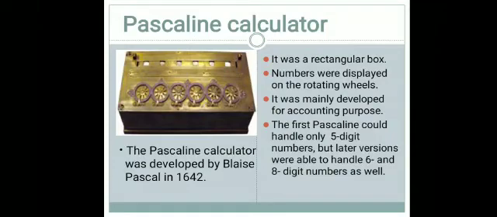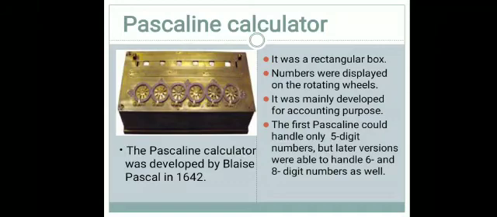The Pascaline calculator was developed by Blaise Pascal in the year 1642. It was a rectangular box. See, numbers were displayed on rotating wheels. The rotating wheels are there, and on those wheels the numbers were displayed. It was mainly developed for accounting purposes. Why was this calculating device developed? Because of accounting purposes.